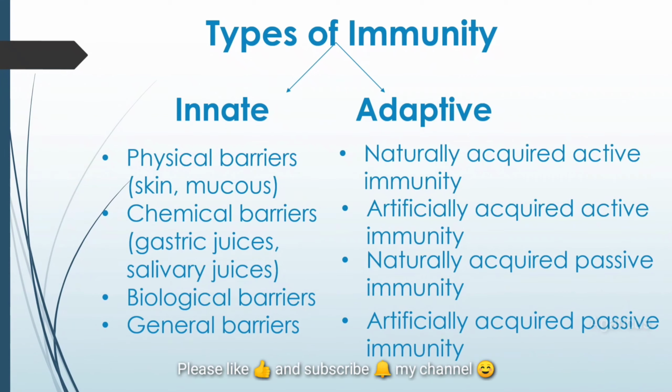Types of immunity are divided into two: innate immunity and adaptive immunity. Adaptive immunity is also known as acquired immunity. Innate immunity is divided into four: physical barriers, chemical barriers, biological barriers, and general barriers. In the case of adaptive immunity, four types are present: naturally acquired active immunity, artificially acquired active immunity, naturally acquired passive immunity, and artificially acquired passive immunity.